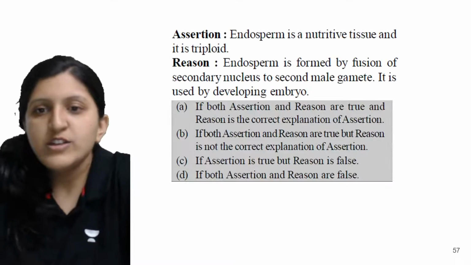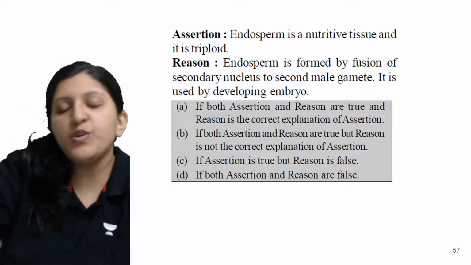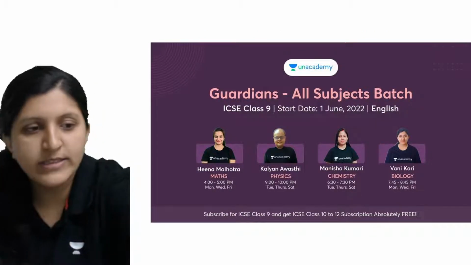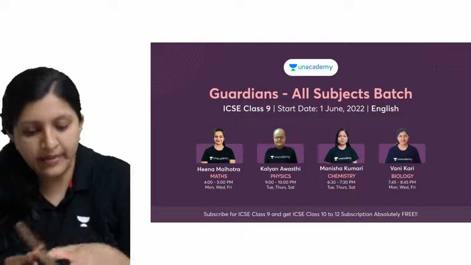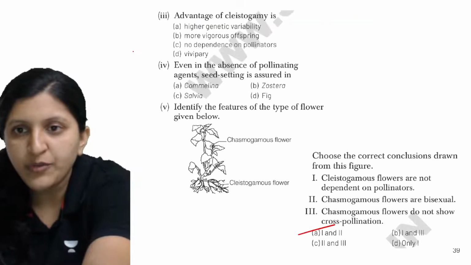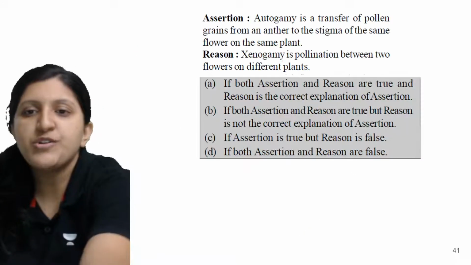So any doubt, any of you? I'll just skip this because the assertion reason type of questions are not there. Before I end this session, I'll just say a bit about this. But if you have any doubt, or if you want me to show you one question, just for your understanding, I can explain one of the questions from this. So that is an assertion reason question.